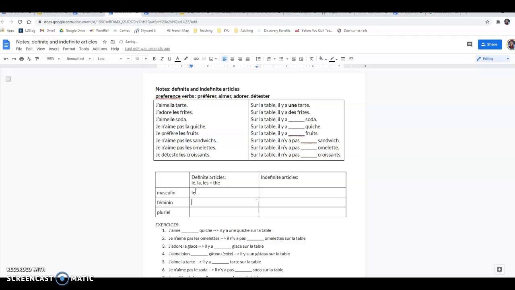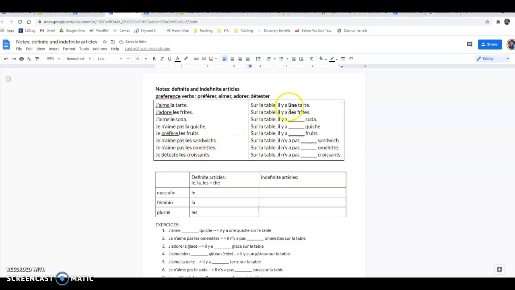So le, la, and les are our definite articles. Okay, so this would be like when you're saying, I like pies, I like French fries, I like soda, I don't like quiche. All of these are using the definite articles, because you're talking about liking or disliking those things in general. Okay, I don't like any croissants, I don't like them at all. Je déteste les croissants. So anytime you have aimer, adorer, préférer, or détester, you have to use le, la, or les.